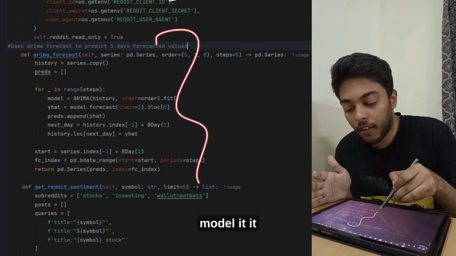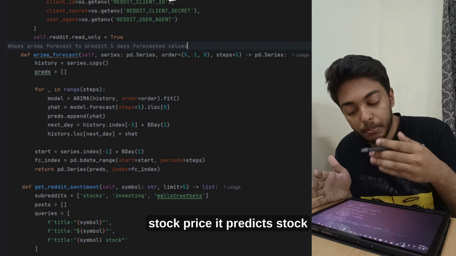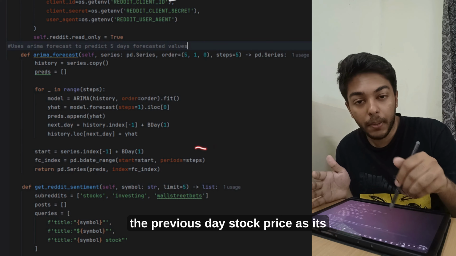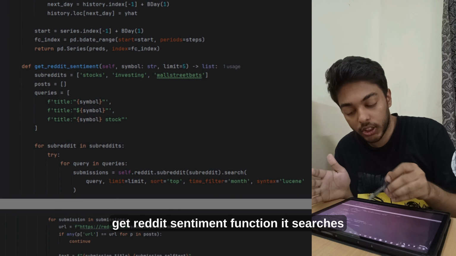Then we have made an ARIMA forecast model. It predicts the stock price for 5 days in the future, and it takes the previous day's stock price as its base. Then we have made a get Reddit sentiment function.